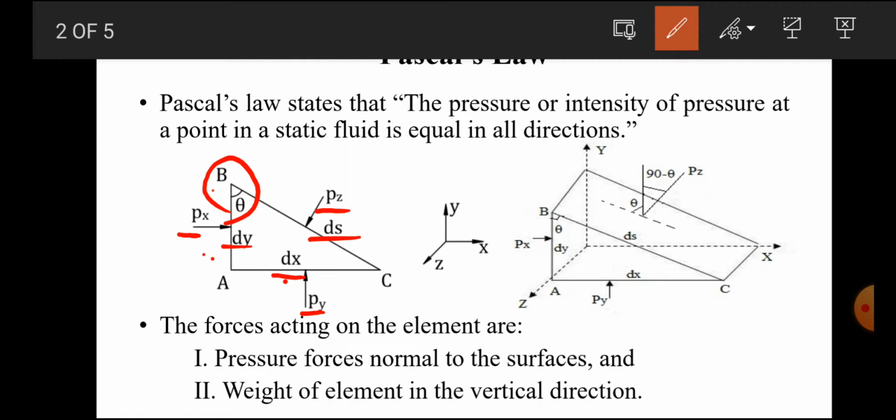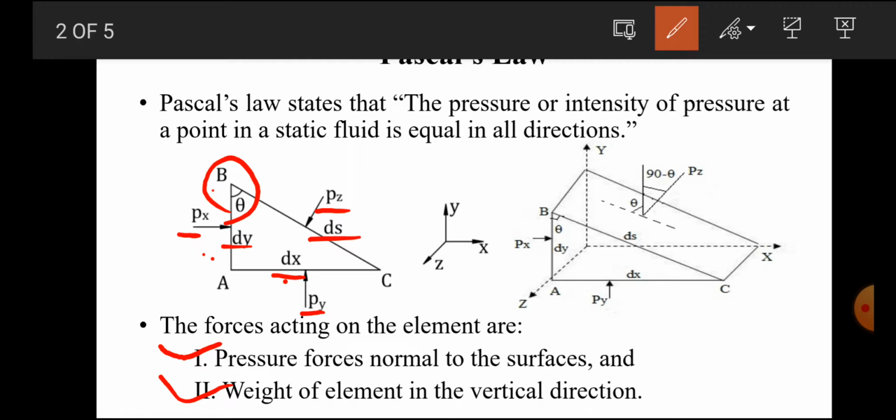Now the forces acting on the element will be considered in two ways. First, we have to consider the pressure force normal to the surfaces, and second, the weight of the element in the vertical direction, or we can say the force due to the weight of the fluid mass in the vertical direction.